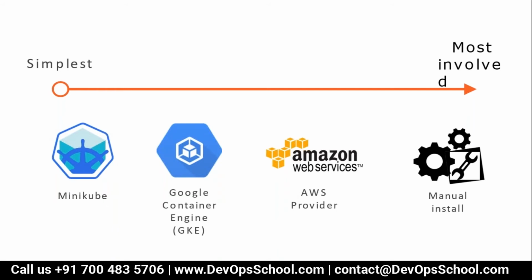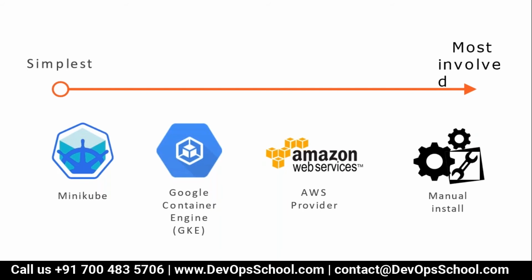For Kubernetes cluster setup, more than 40 methods are available. Yeah, that's true. And you can set up a Kubernetes cluster with any of them. One of the simplest ones is Minikube. You can use GKE on the Google platform, AKS on the Azure platform, EKS on the Amazon platform, or manual installation. As part of these sessions, whatever I install will be manual installation. But there are plenty of options available.